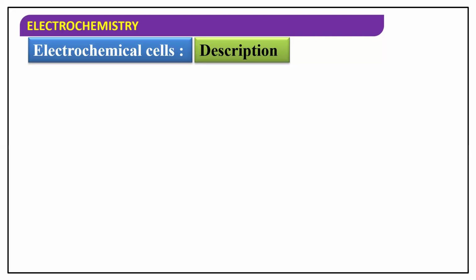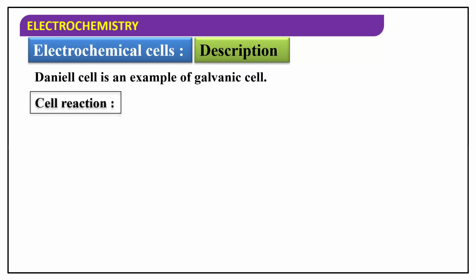To describe this, we are taking the Daniel cell as an example of a galvanic cell. The cell reaction for this Daniel cell is zinc plus copper 2 plus giving zinc 2 plus plus copper. Here you can see zinc is going from 0 to plus 2, and copper is going from plus 2 to 0.